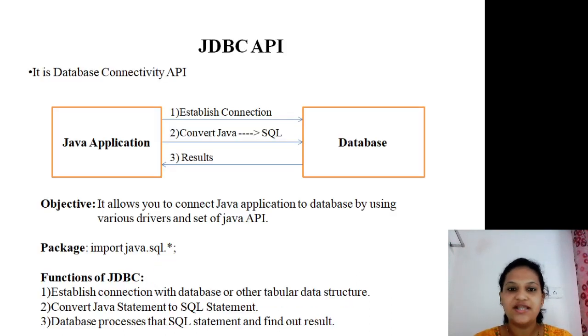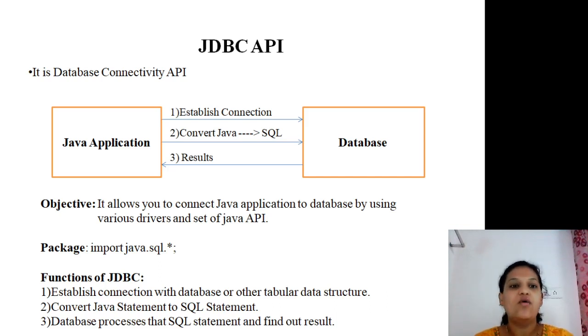So our first slide provides the information about what is meant by the JDBC API. As I have told earlier, the API is nothing but the application programming interface. It consists of different classes, different methods, different interfaces which are used to develop the application. Okay, so what is meant by the JDBC? When a Java application connects with the database, it uses a common API, and that concept is called JDBC.